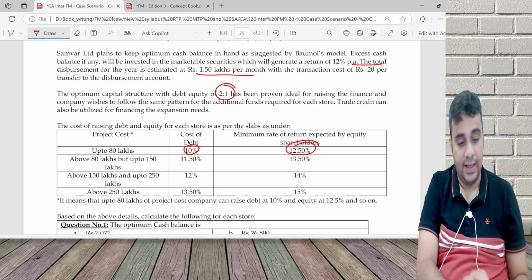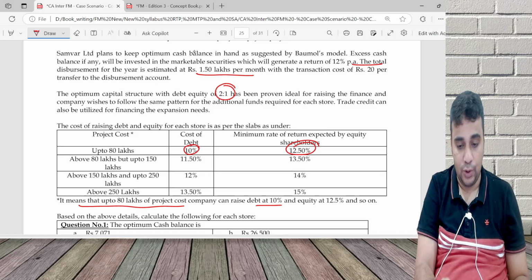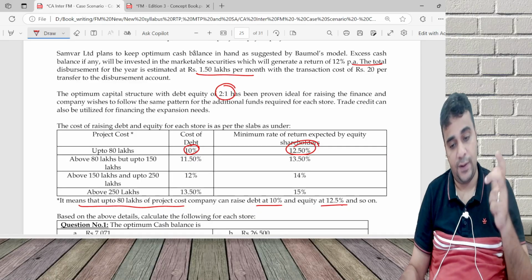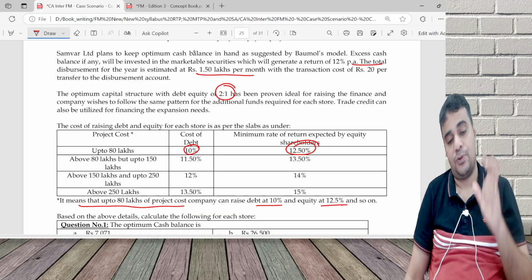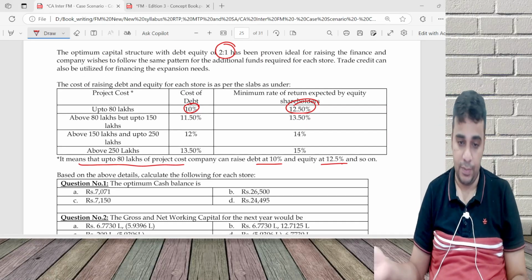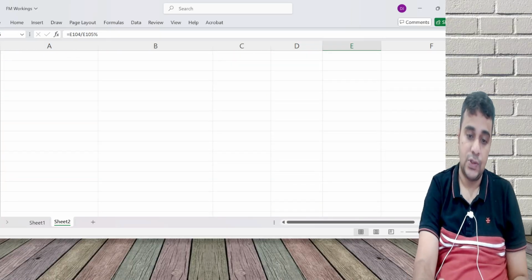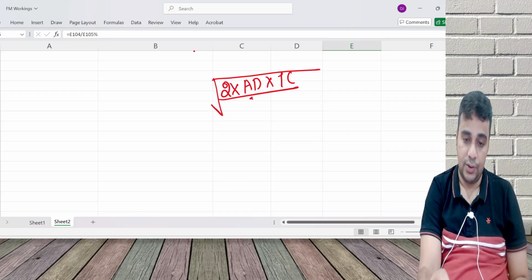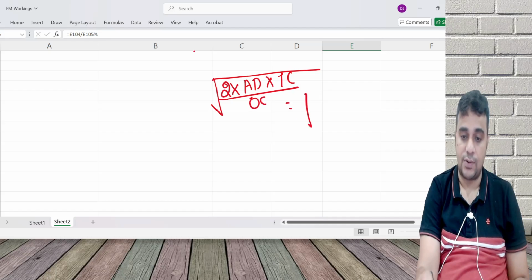The extra, it's very clear. Up to 80 lakh, you can do 10 and 12.5. The extra portion will be 11.5 and 13.5. And then first is the optimum cash balance. Optimum cash balance is Baumol's model, square root of 2 into annual demand of money, transaction cost divided by your opportunity cost or interest cost.